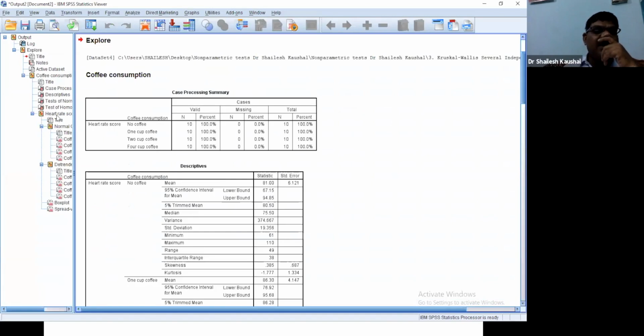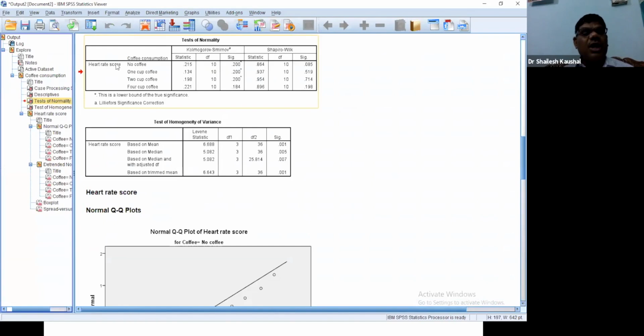These are our results. There are 4 groups, 10 people each. For no coffee, we are not giving coffee. For another 10 people, we are giving 1 cup coffee per day, and the data is normally distributed because the p value is greater than 0.05. Data is normal, data again normal. So our data is normal.